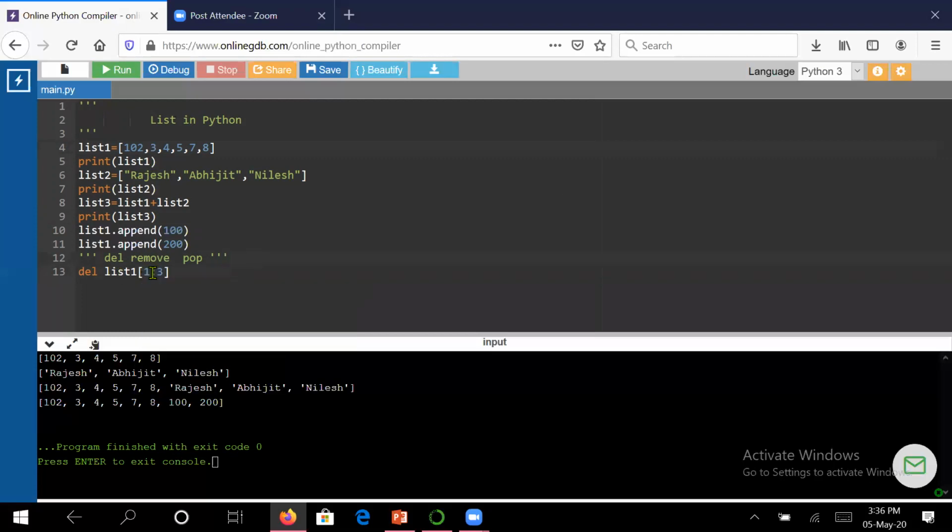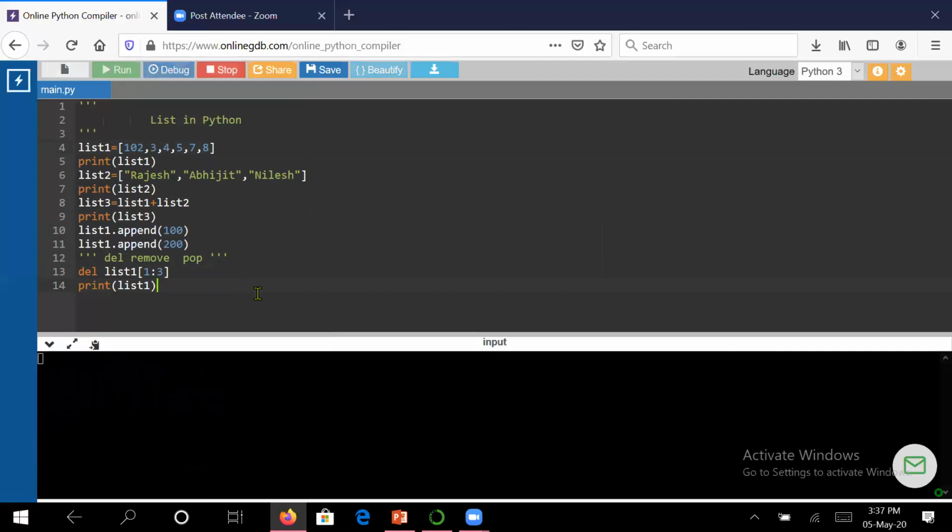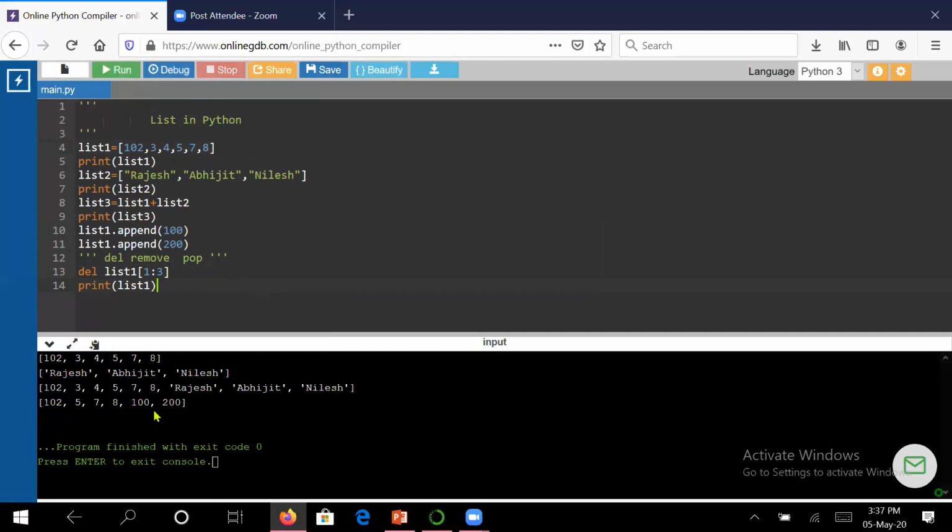Mind well, this 3 is exclusive. That means it will take the elements at the 1st position and 2nd position. If you are putting n here, it will take n-1. So it will only delete the elements at the 1st and 2nd positions, that is 3 and the 4th one. Let us see the output. Here you can check the output. You must have seen that it has deleted 3 and 4. So this is how you can prescribe the range for deleting the elements in the list.